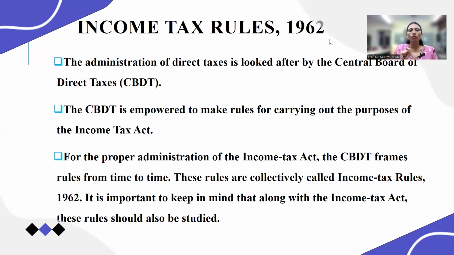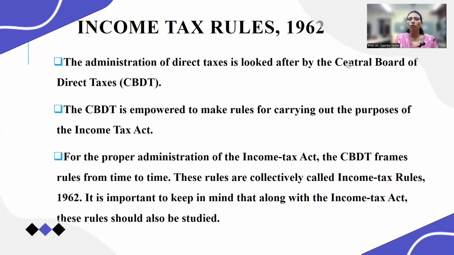Central Board of Direct Taxes. The Central Board of Direct Taxes is the apex body in the Income Tax Department which governs the Income Tax Act in India. Under it there are different officers working for the CBDT itself.